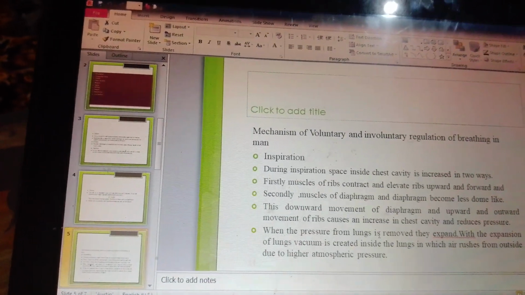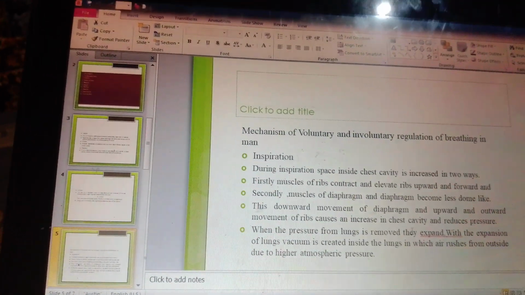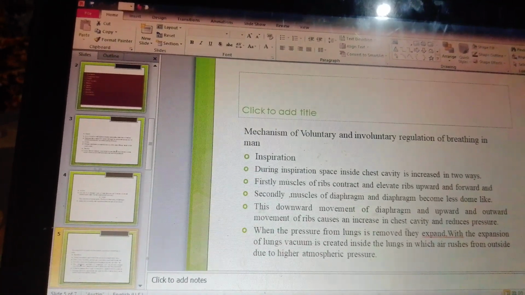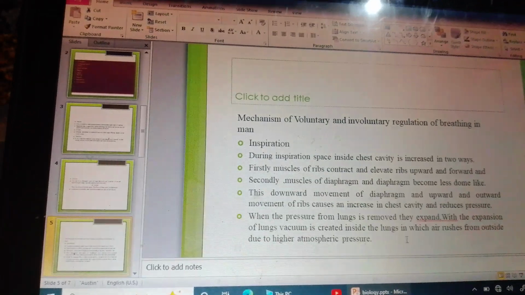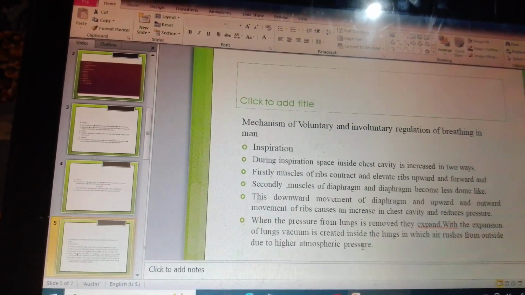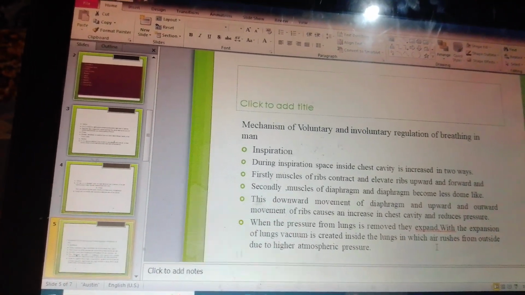The downward movement of diaphragm and upward and sideward movement of rib causes an increase in the chest cavity, and the pressure is reduced. When pressure is reduced in the lungs, they expand, and due to expansion, vacuum is created inside the lungs and air rushes in from outside.